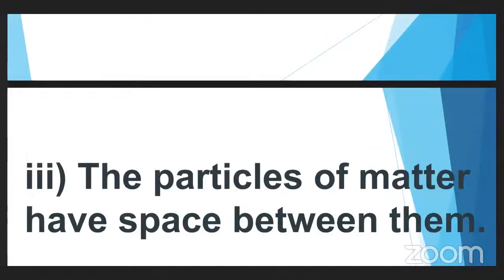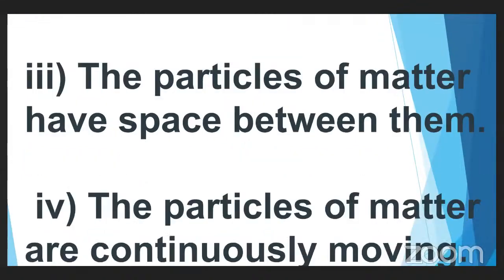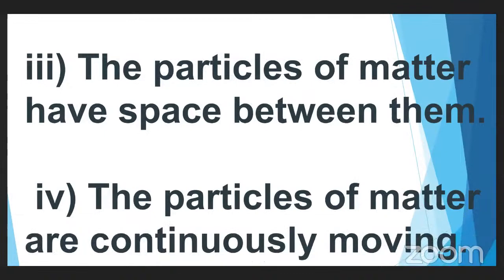Next, third property, third physical nature of the matter. The particles of the matter have space between them. That means just now we have seen that the matter consists of what? Innumerable number of tiny particles. So between each tiny particle, there is a space.